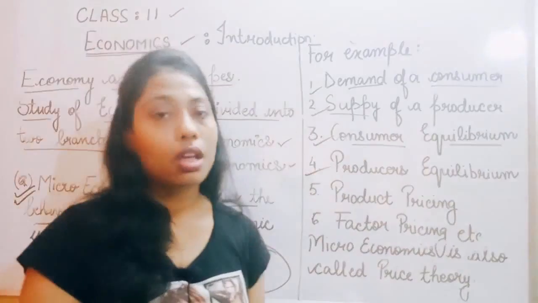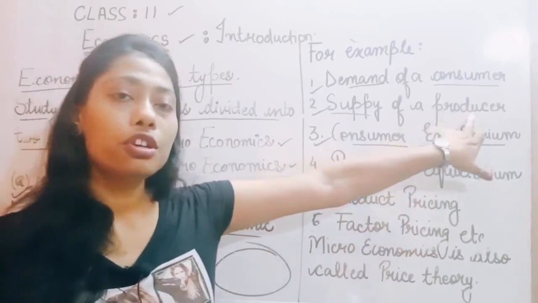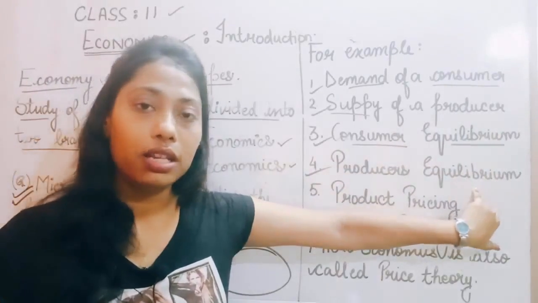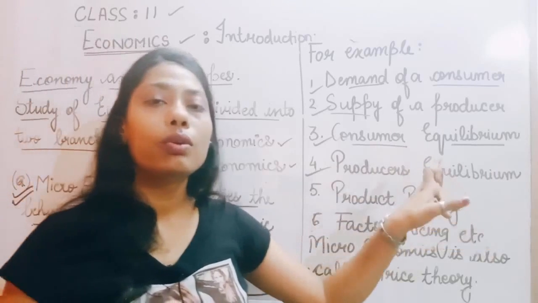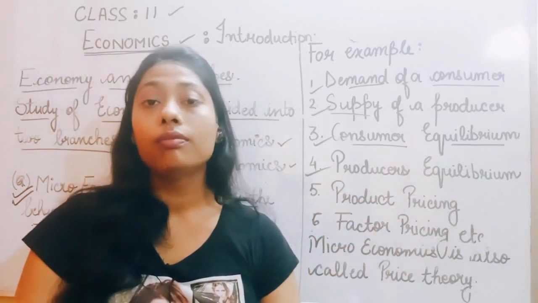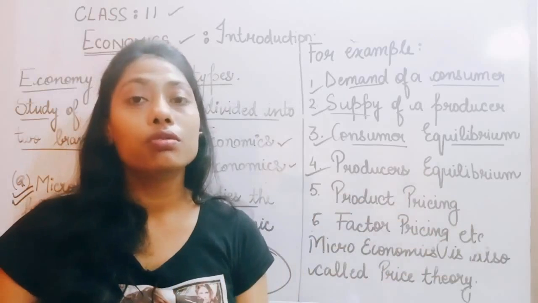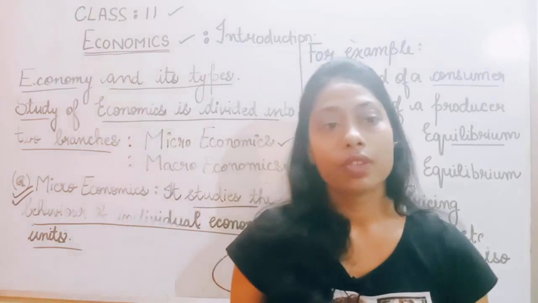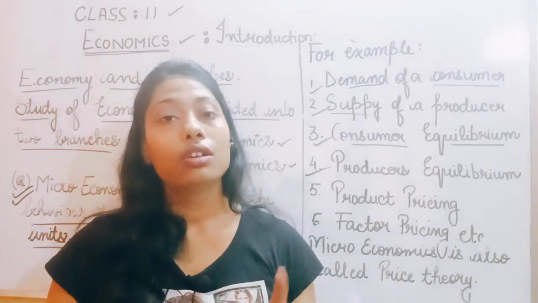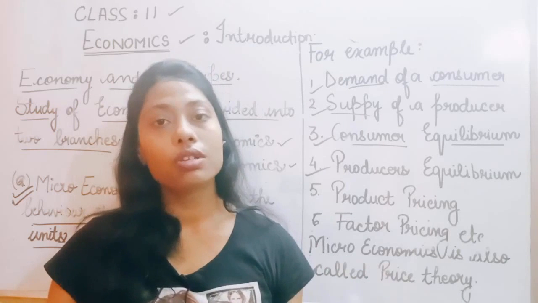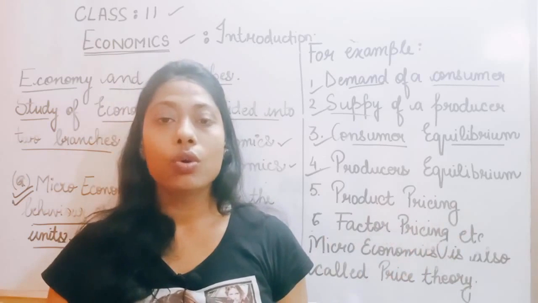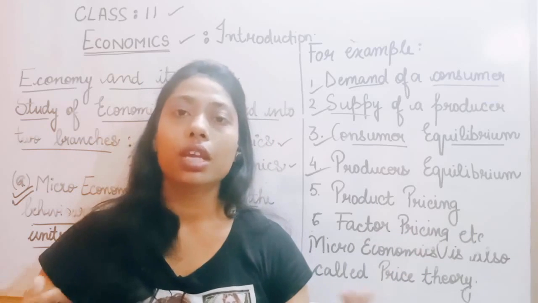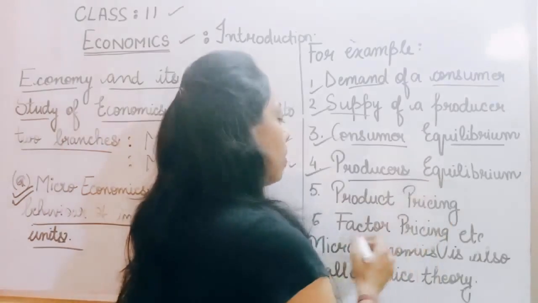Producer's equilibrium. Now the same, producer means a person who converts raw materials into finished products. Equilibrium means a balance. For a producer's equilibrium, again we need to look at two very important things. The two things are the raw materials that he is using to convert into finished products, so the value of his product and the money that he is getting should be equal. So that is your producer's equilibrium.